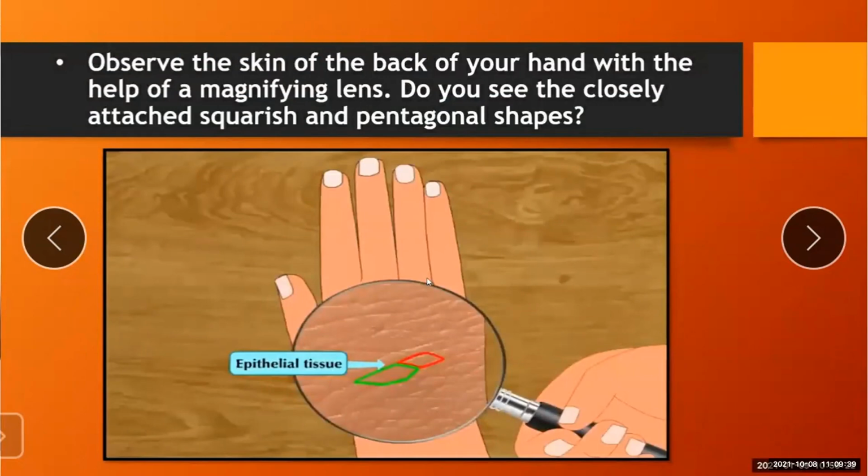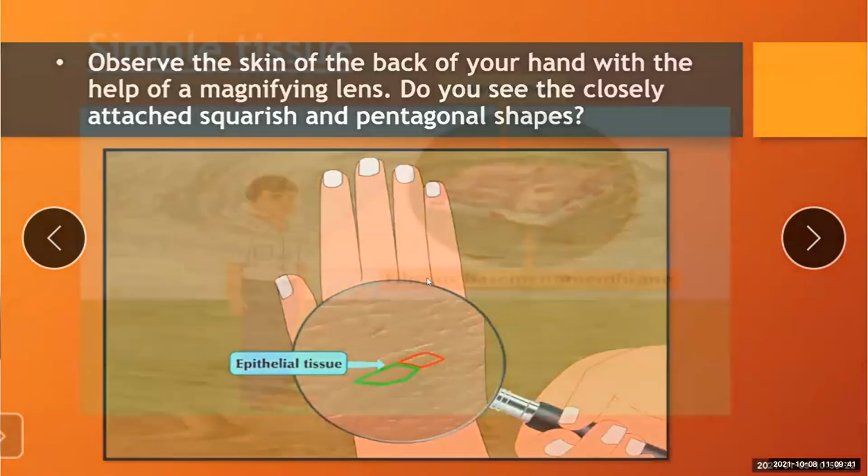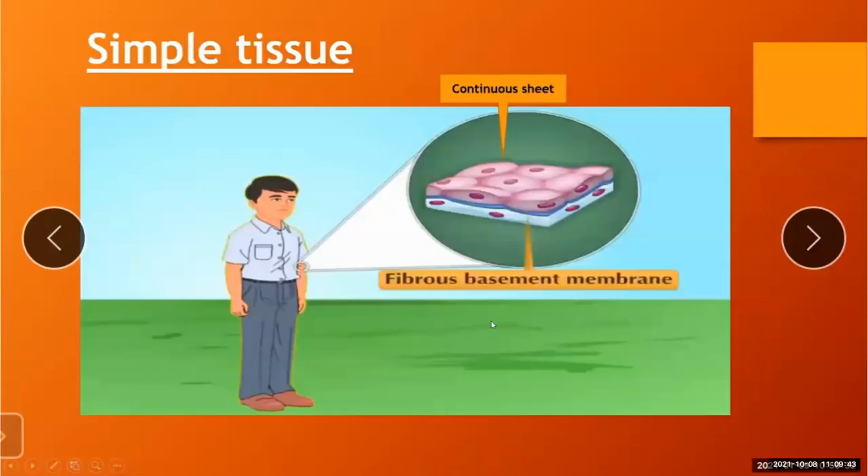So now, what is epithelial tissue? It's a protective covering in the animal body, and it is called the epithelial tissue. Epithelial tissue forms the protective covering in the animal bodies.